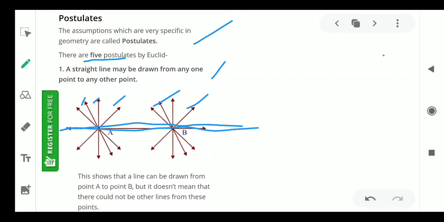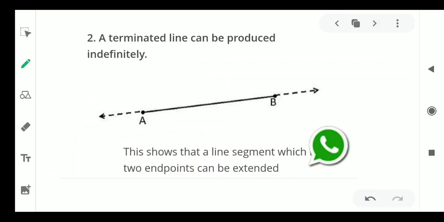Next, let us see the second postulate: a terminated line can be produced indefinitely. For example, take any one line. As we discussed in the first postulate, from A and B we can draw only one line.